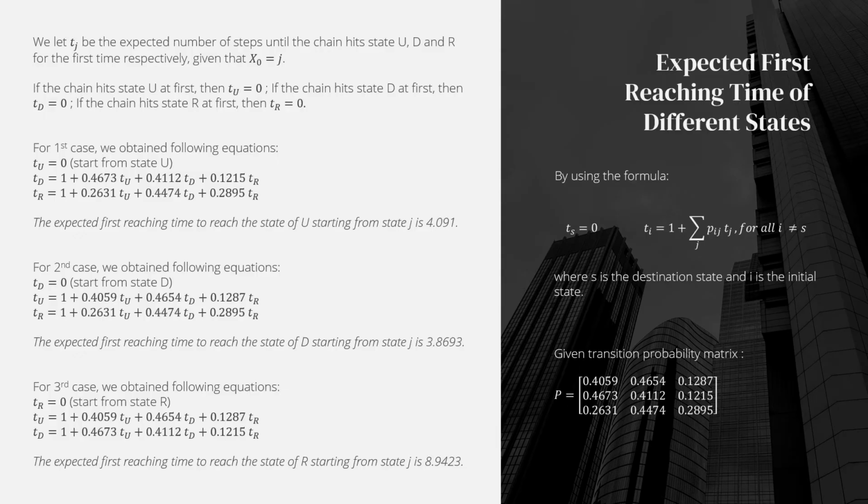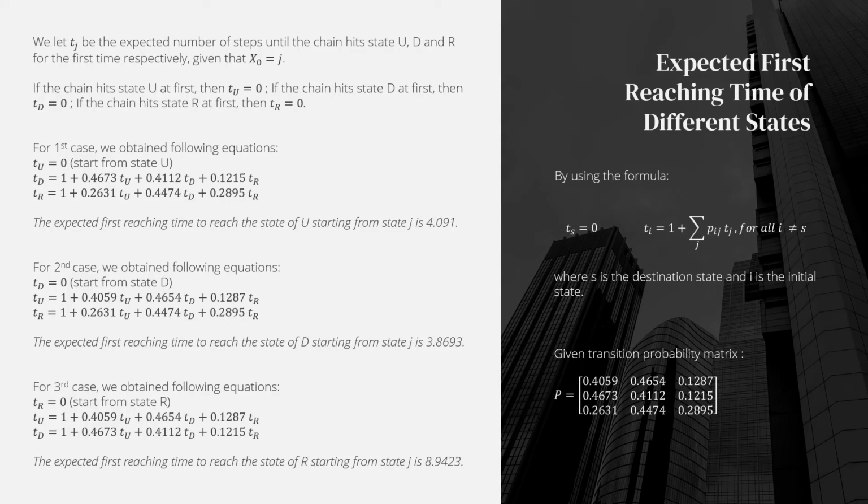Hello doctor, my name is Janice Lee Jiehui and now I will move on to the expected first reaching time of different states. To calculate it, we will use the transition probability matrix and the formula on the right hand side. First, we let Tj be the expected number of steps until the chain hits state U, D, and R for the first time respectively. For the first case, if the chain hits state U first, we will obtain the following equations. The expected first reaching time to reach state U starting from state J is 4.091.